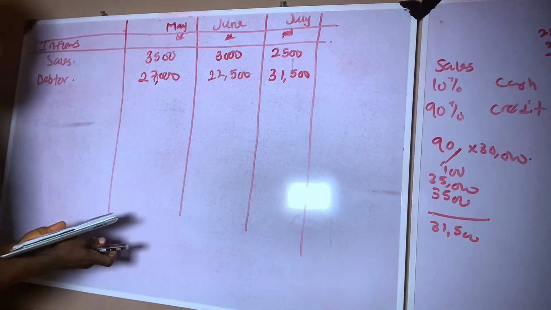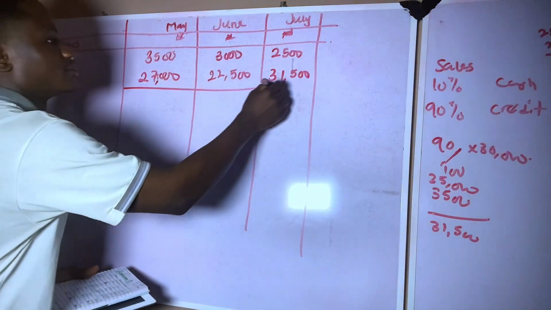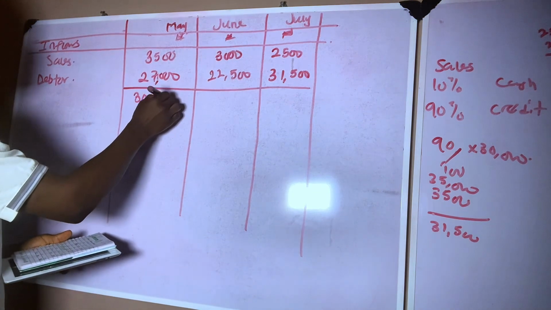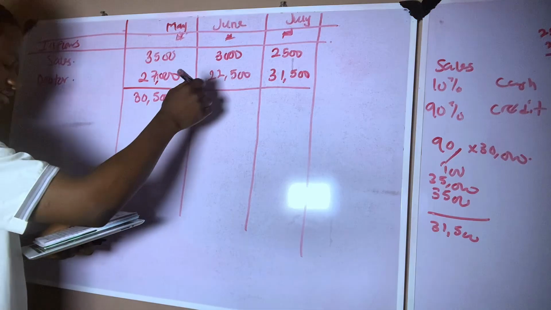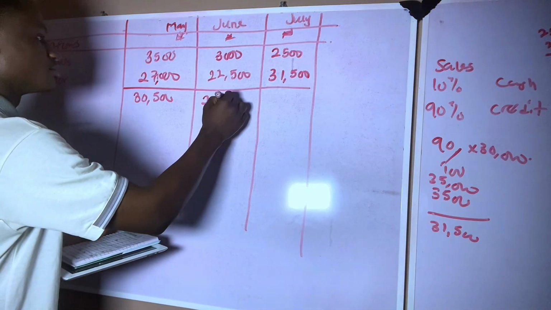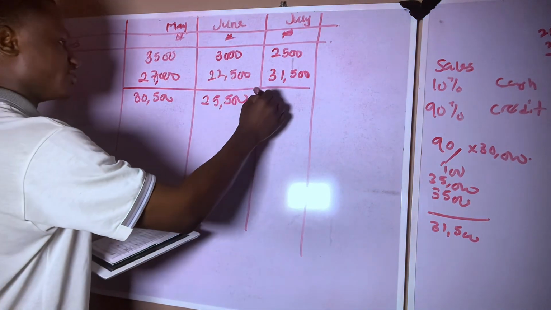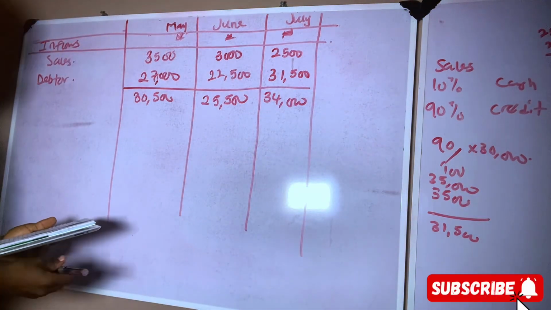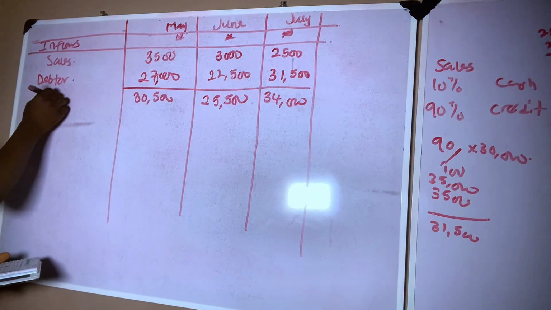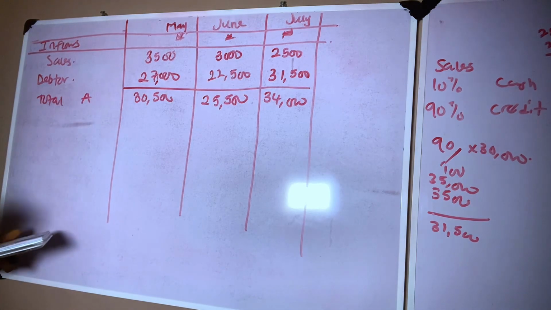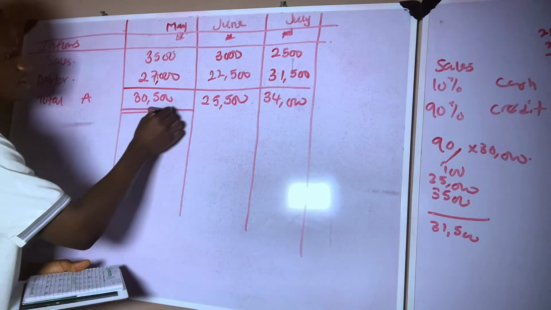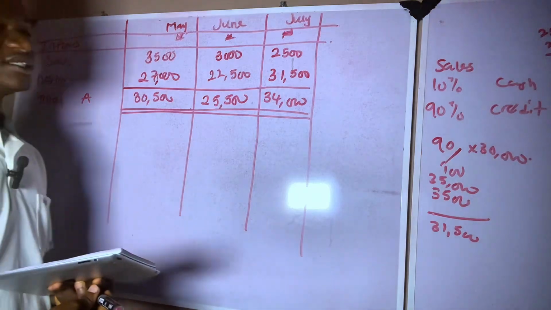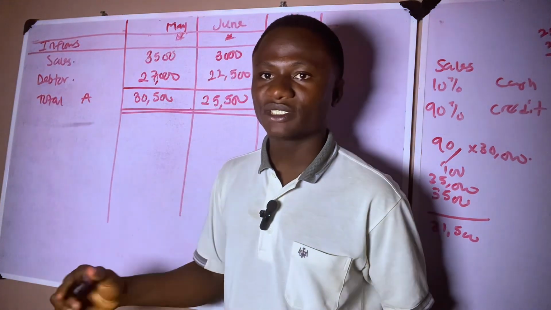So if we sum them up, we have, how much is this? 35 plus this will give us 30,500. This will give us 22,000, 25,500. This will give us 34,000. So now this is the total. Let's call this total, and let's address it as A. So we close our cash inflows. So now this is all our inflow that we recorded from this question.